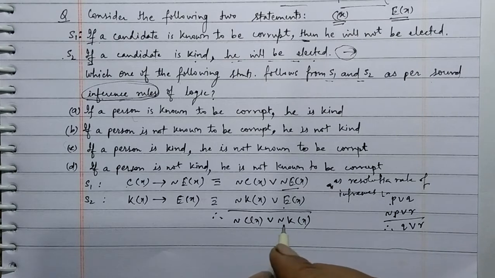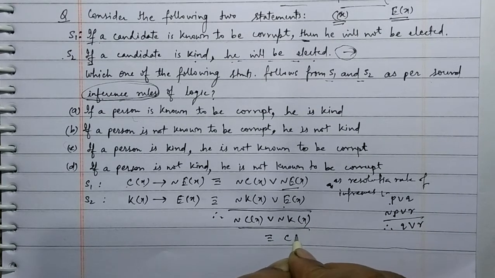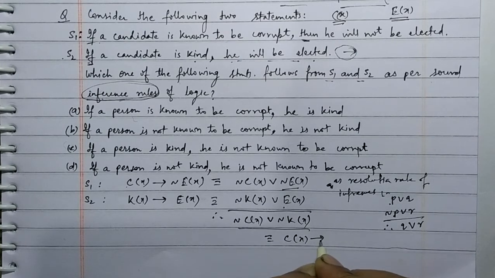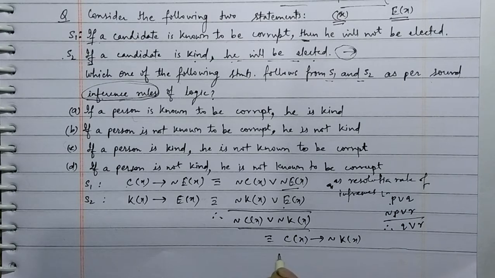Not C(X) or not K(X) can be written as, this is equivalent to C(X) implies not K(X).